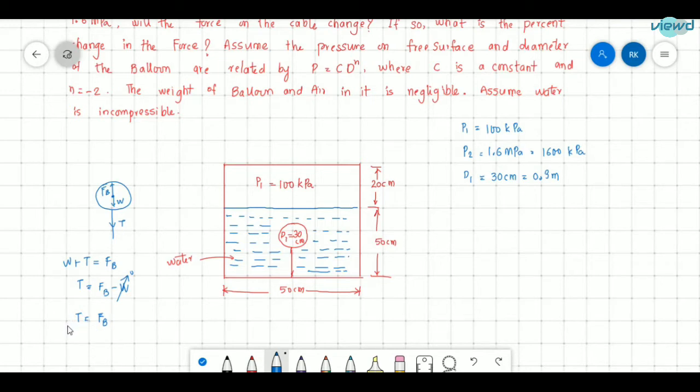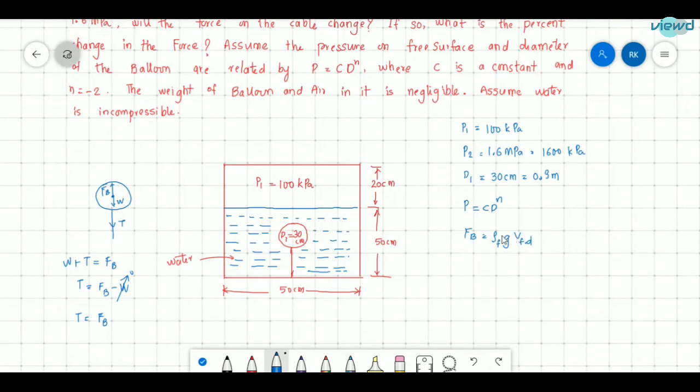So how do we know if the buoyancy force changes or not? It is said that the pressure is increased and pressure and diameter are related in this way. So if pressure is increased, the diameter also changes. Buoyancy force is equal to density of fluid, acceleration due to gravity, and volume of fluid displaced.